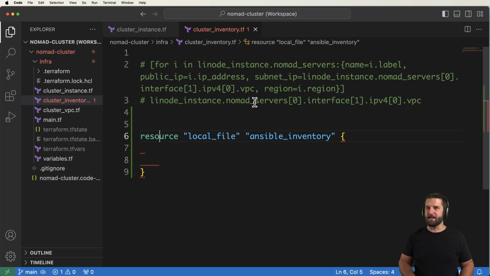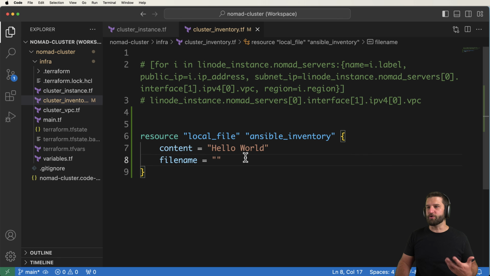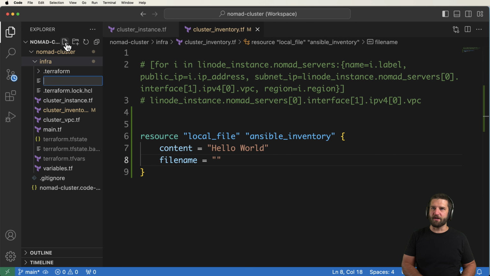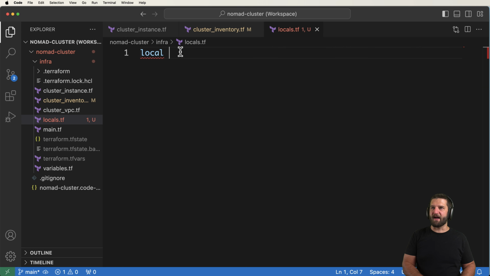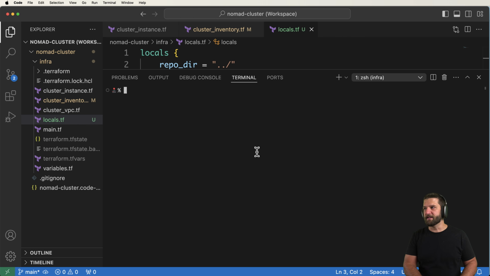And then what we want in here is going to be our content. So content equals just hello world for a moment. Then we want to actually give an output of some kind. So in this case, it's going to be a file name, like where do we actually want to output this file. So I'm going to go ahead and create one more file in here called locals.tf. And what we want to do is define the locals definition, which allows us to do things like our repo directory, which is going to take in some value here. So you might think it's like .. in this case, but we can actually do it a little bit better than that.